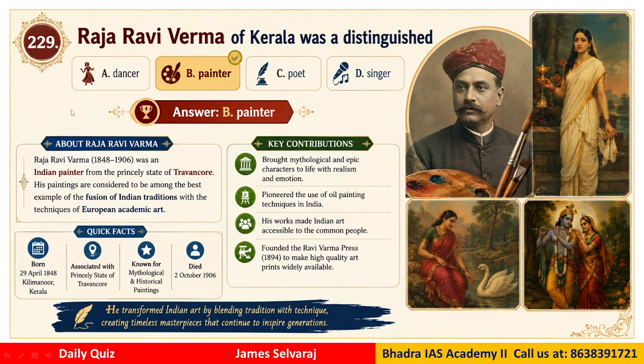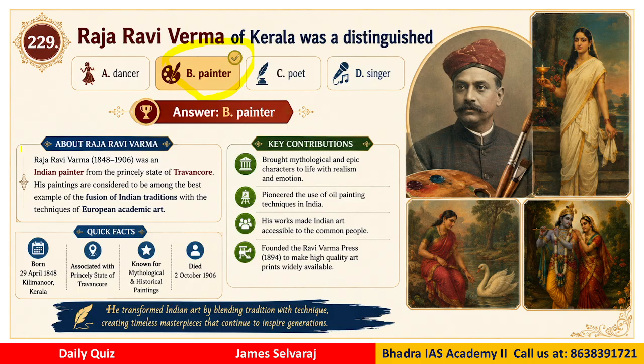I am giving you another question on Raja Ravi Verma. As I told you, he was a very popular person from Kerala. Raja Ravi Verma of Kerala was distinguished in which art? Simple, you should be familiar with this by now. He was well known for painting, right? If you look at all his paintings, they are really very graceful.